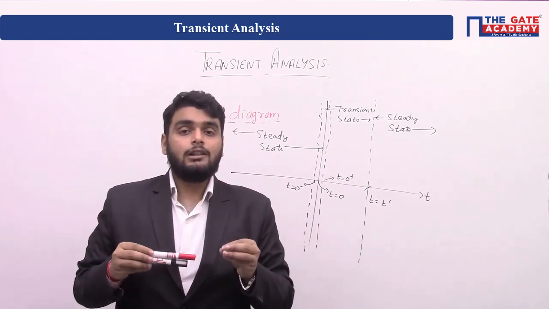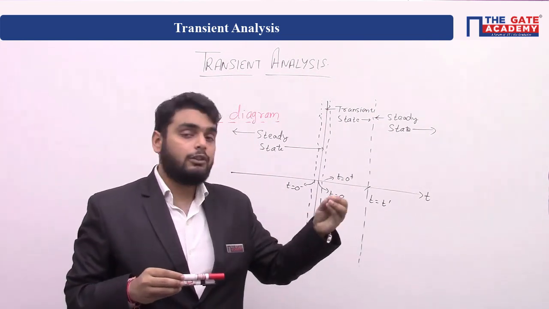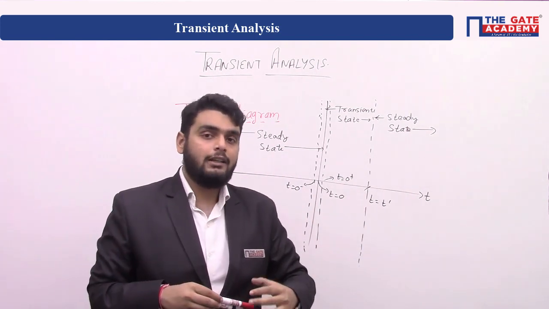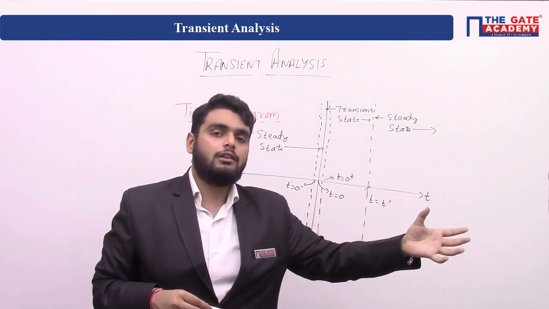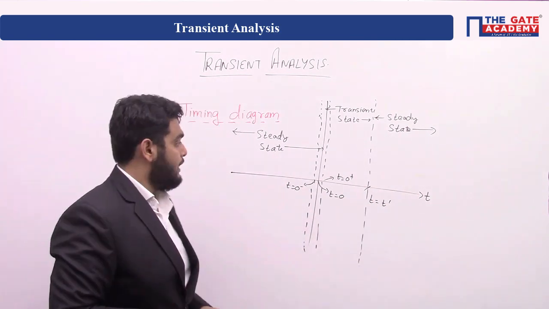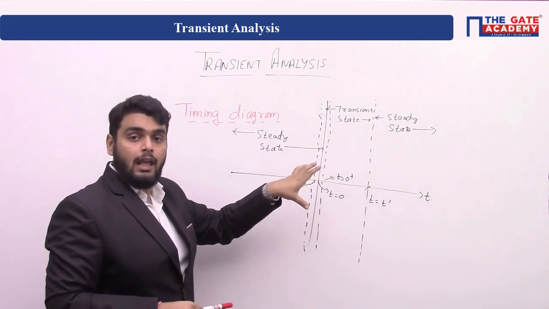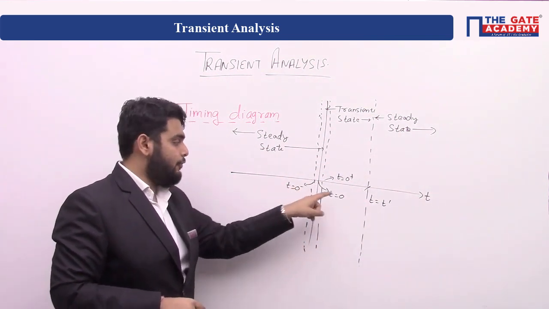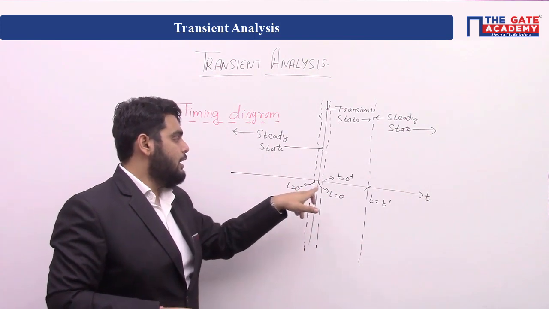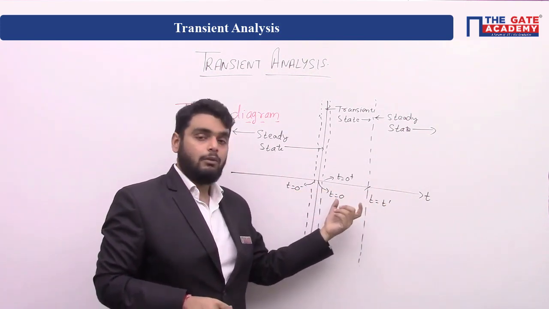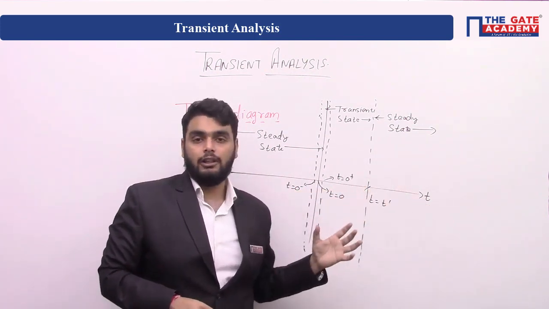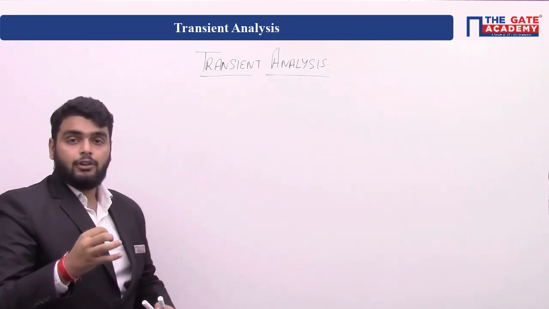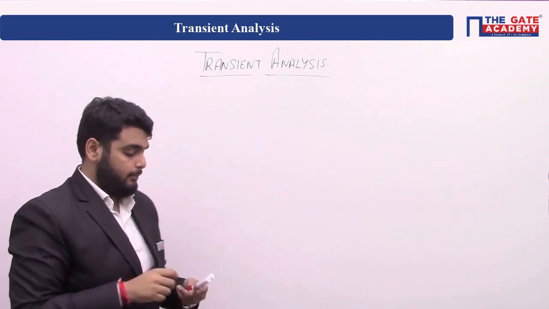So for this little time we have the study of the transient. After that transient state we will get the steady state. So this is a timing diagram we will follow. We will see how our inductor and capacitor will behave at different time instants: at 0 minus, 0 plus, t dash between the transient state, and after t dash till infinity. Okay. So first of all, we will take the case of inductor.